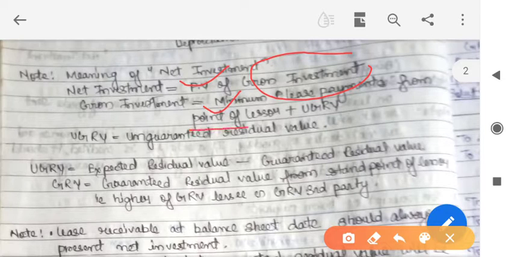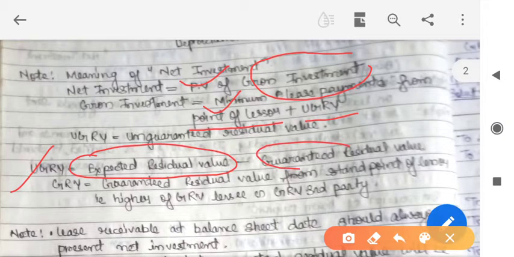Here the point of view of the lessor is very important. And what do you mean by unguaranteed residual value? Unguaranteed residual value can be determined as expected residual value minus guaranteed residual value. It can be calculated as the difference between expected residual value and guaranteed residual value.